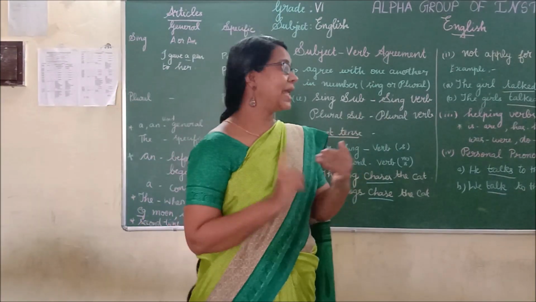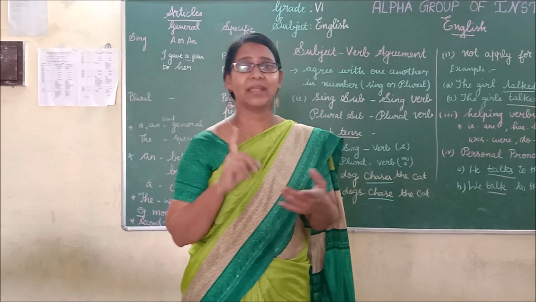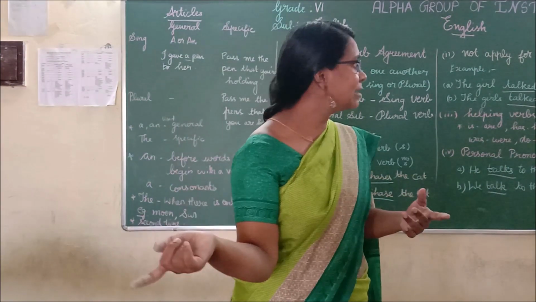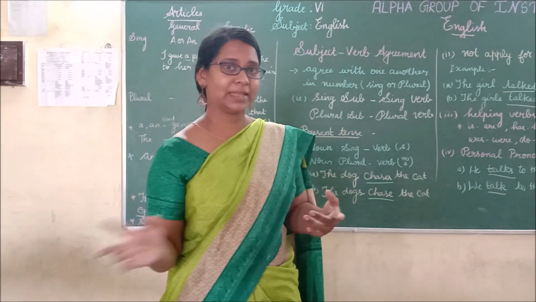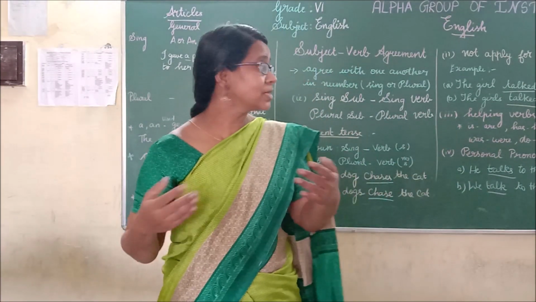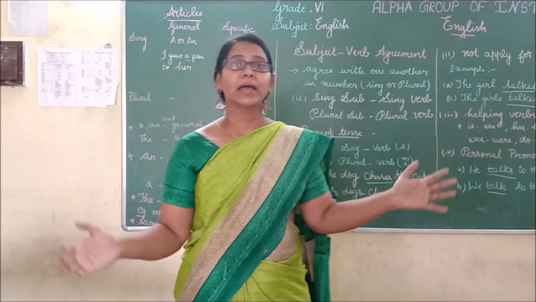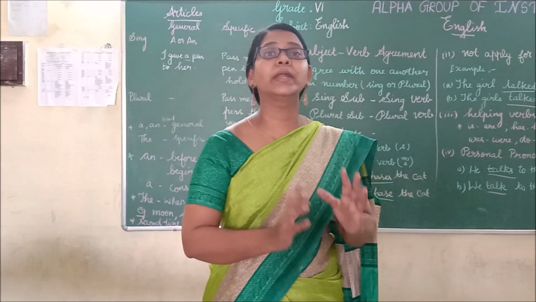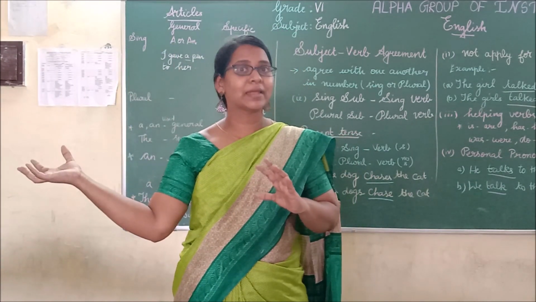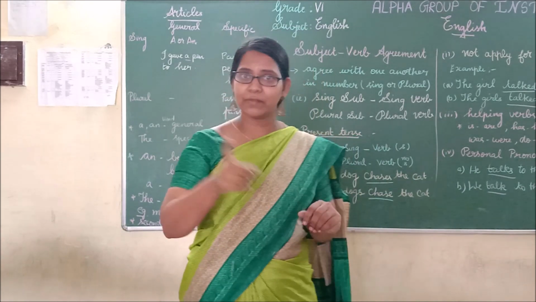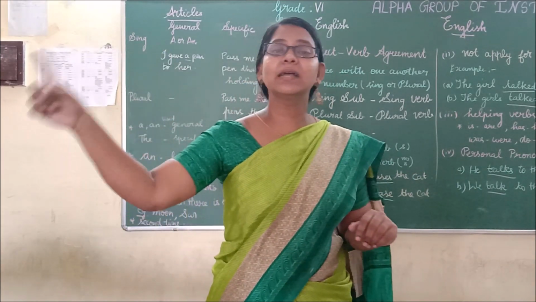And next we have seen about the indefinite pronoun. That is either, everybody, nobody, neither, other, anybody, anyone, anything, and somebody, someone, something, no one, nothing. These are all indefinite pronouns. They always go with a singular verb.